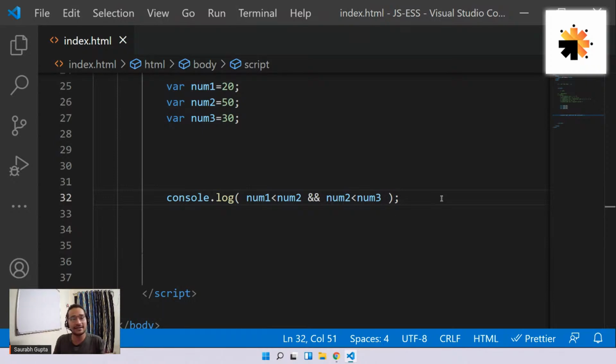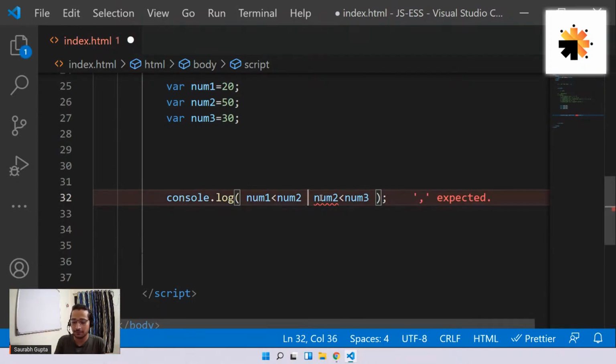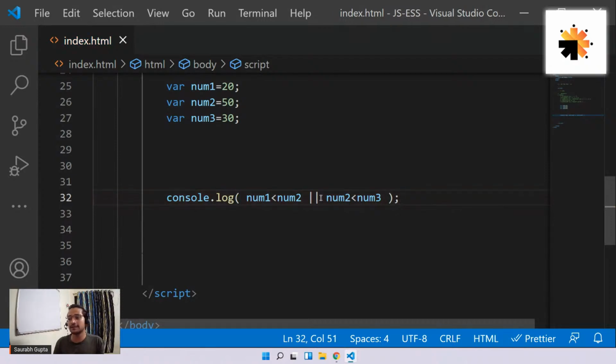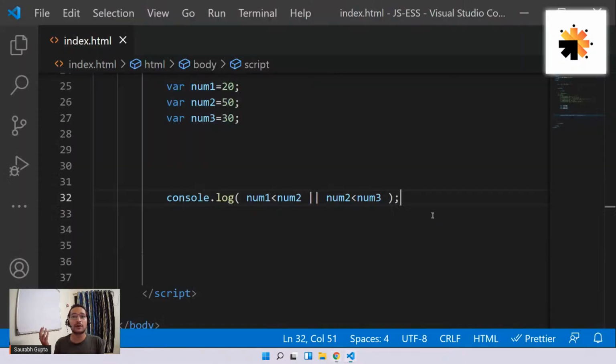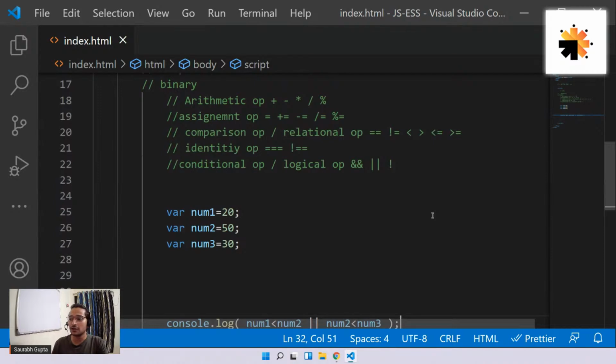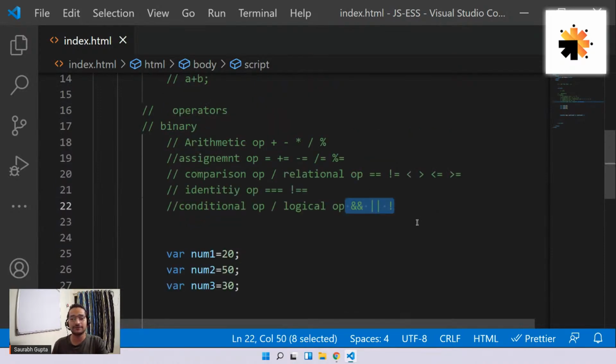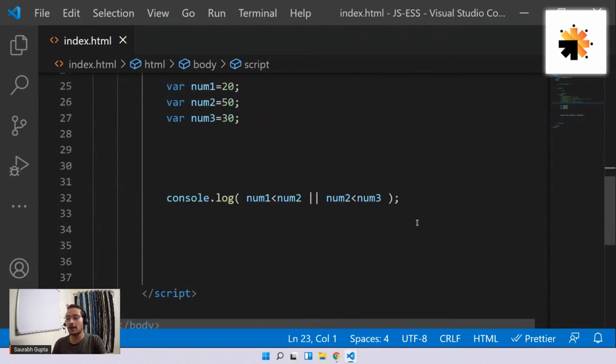And for or, a single true is fine. For example, see, if I use or here, save it. See, in this, I know that one is true. So I'm using or, the whole statement becomes true. So if ever you want to write multiple conditions in one check, you're going to use logical operators. Is that clear, everyone? Guys, are we clear? Please tell me. Come on, everyone.